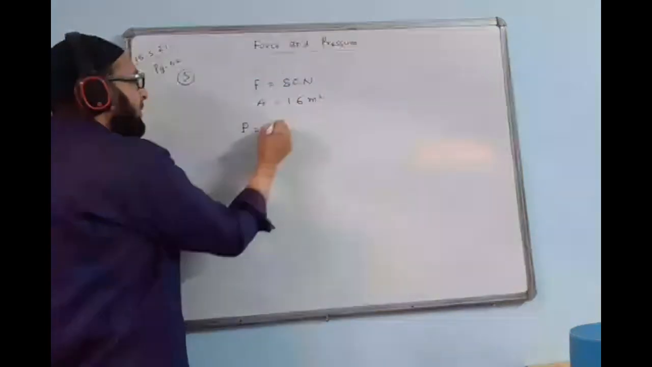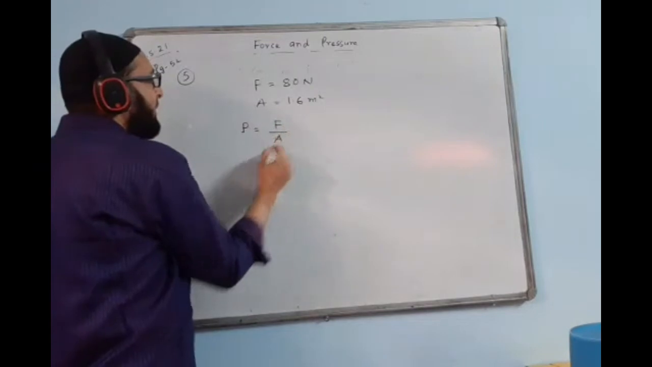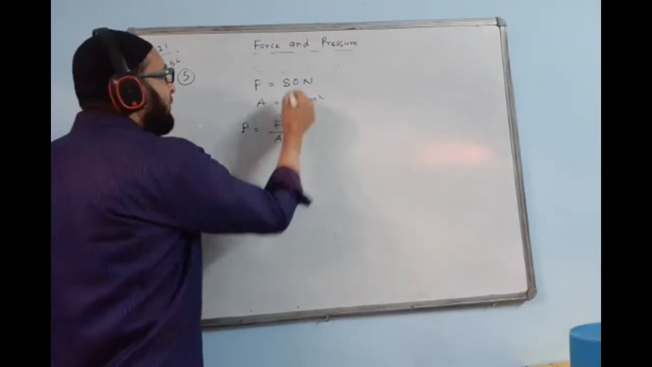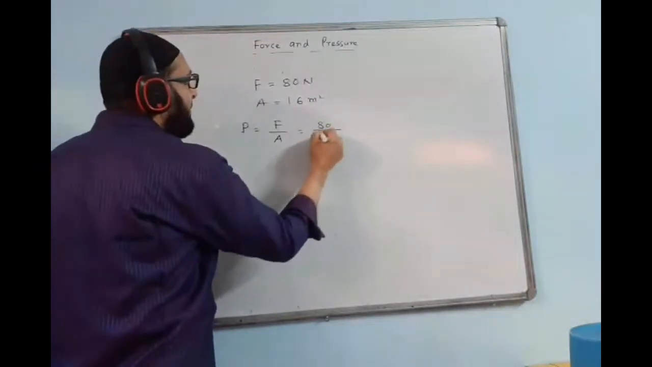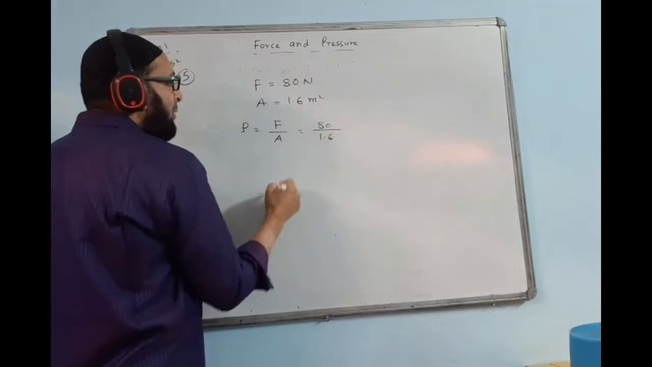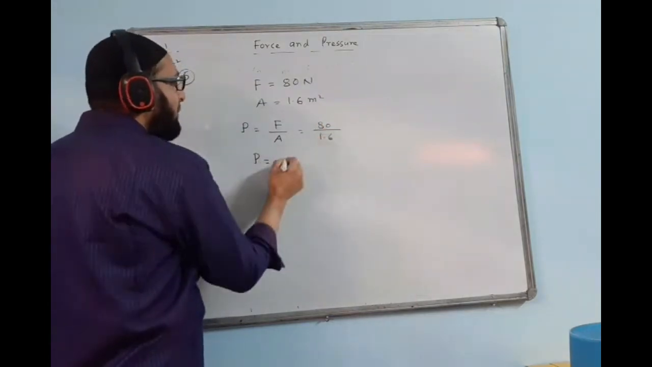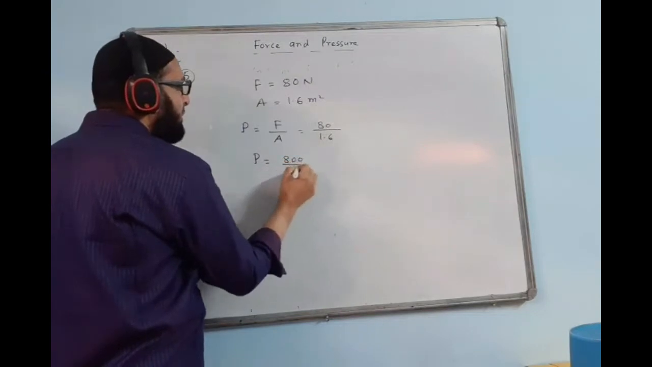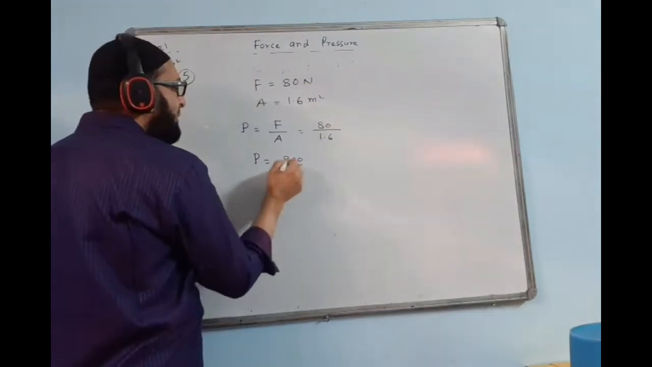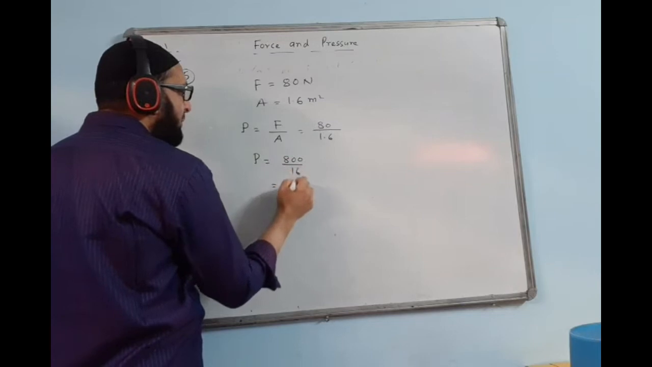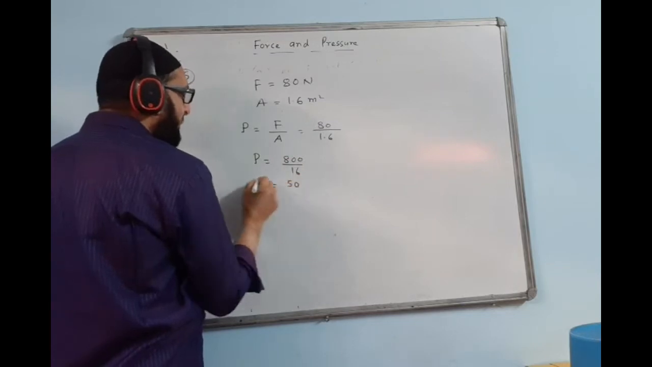So use the formula pressure. Simple question, force by area. The value of force is 80 divided by 1.6. Now you know the calculation part. This becomes 800 divided by 16. Cancelling 16, 5 times 80, 0 will come here, 50.